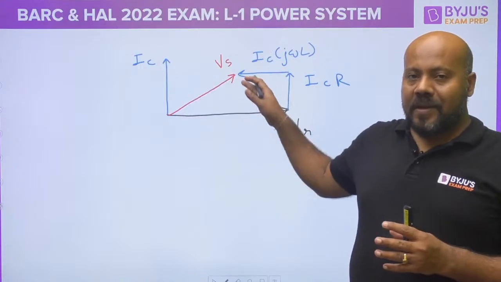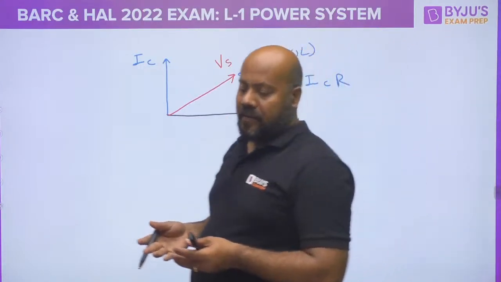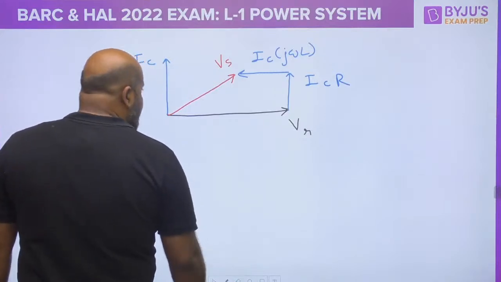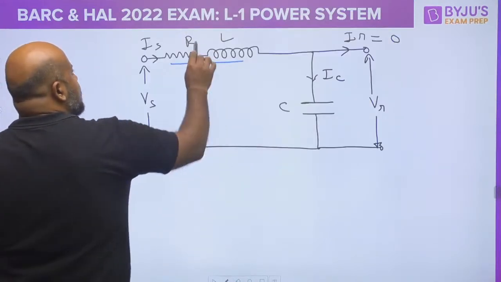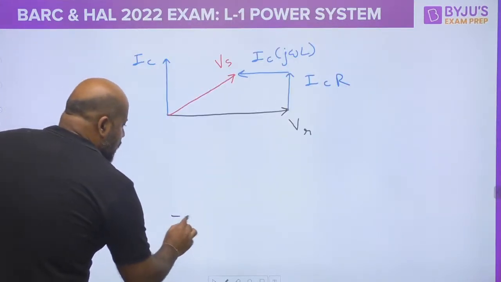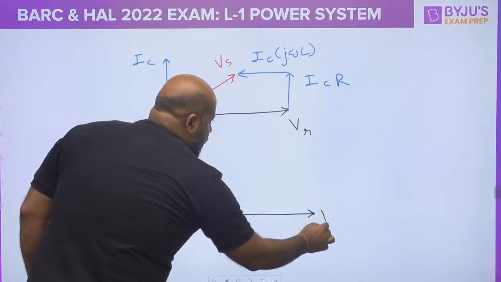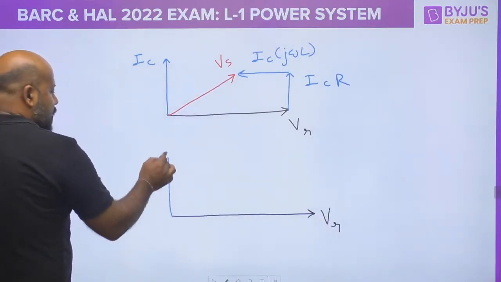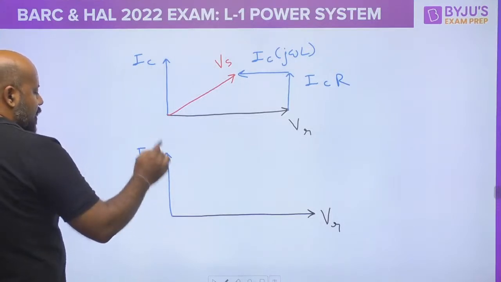If you want to make this diagram clearer, let us simplify this circuit and suppose this R is also 0. Then you can draw the diagram again. Suppose this is the receiving end voltage and this is the charging current.